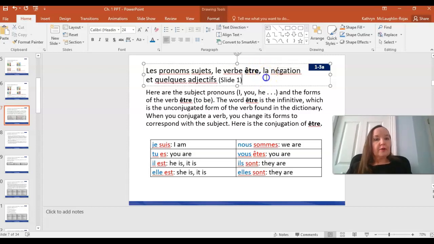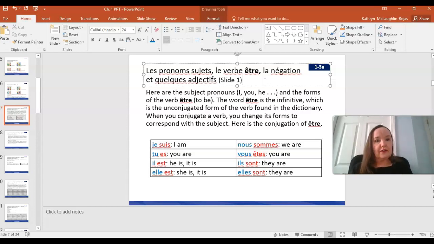Okay, the other topic we'll look at is la négation, and that's making a verb like être negative. So I can say I am, or I can say I am not. And that's all we're talking about with negation or négation. And finally, quelques adjectifs. Once we cover the subject pronouns, the verb être, and how to say you're not something, then we'll talk about some words to describe yourself or others. So all this comes together to help us form some sentences in French.